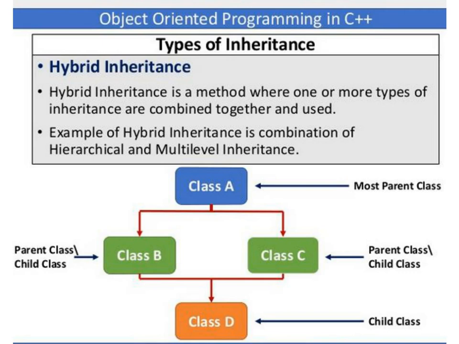In the diagram you can see class A is the most parent class, and class B and class C are both parent classes as well as child classes. Class B and class C are child classes for class A. And class D is a child class, and for this class D, class B and class C are the parent classes.